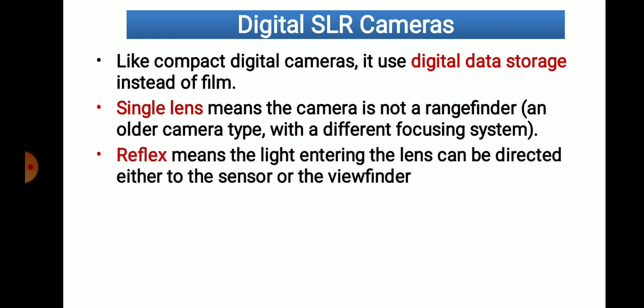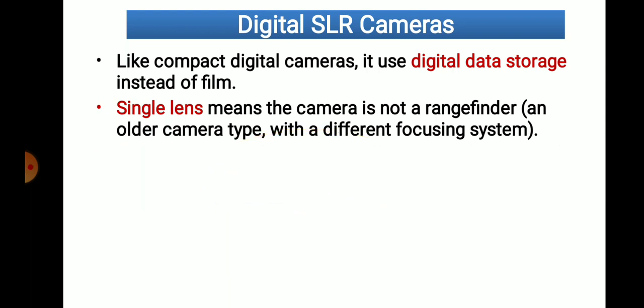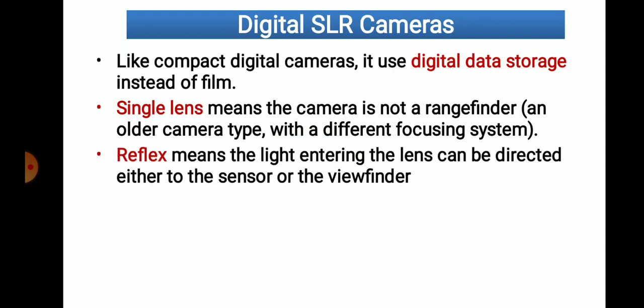The reflex means light entering the lens can be directed either to the sensor or the viewfinder. That means whatever light enters the lens is directed toward the sensor or the viewfinder. Means there is no mirror in this type of camera. Directly light rays are entering the sensor.